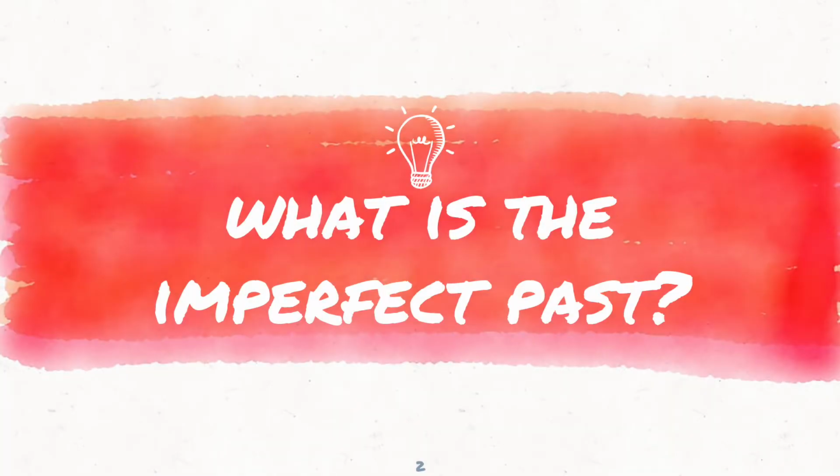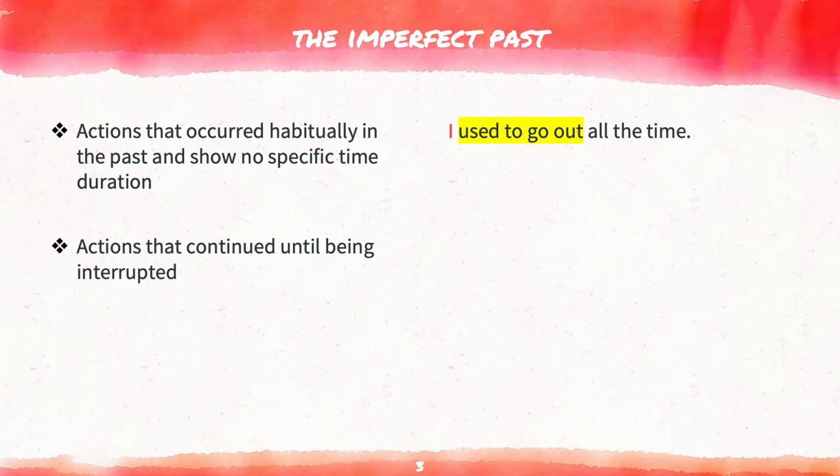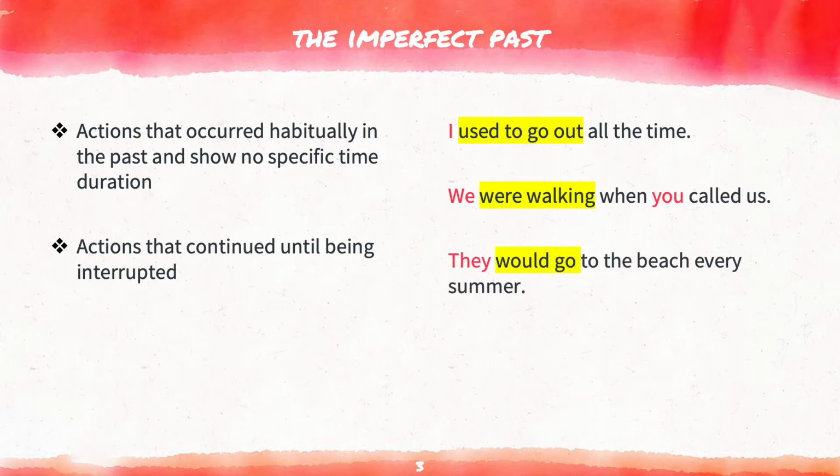So, what is the imperfect past? The imperfect past has to do with actions that occurred habitually in the past and show no specific time duration, in addition to actions that continued until being interrupted. For example, I used to go out all the time. We were walking when you called us. They would go to the beach every summer.